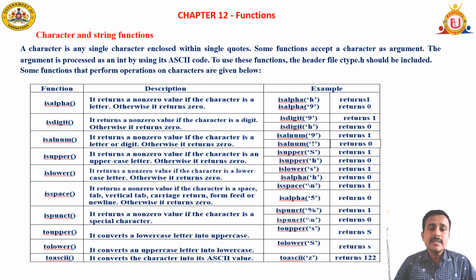Just see this example. isalnum of 9 returns 1. isalnum of exclamatory symbol, it's a special character, it's going to give 0 for you. So, if it is any letter, if it is any digit, then it is going to return 1, or otherwise it is going to return 0.